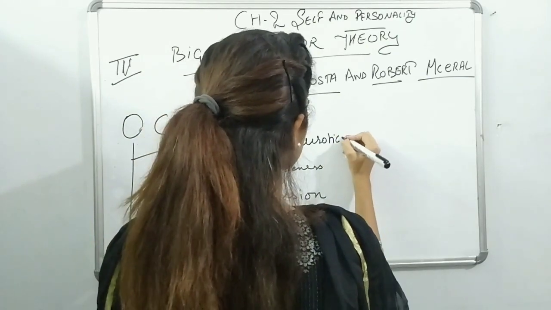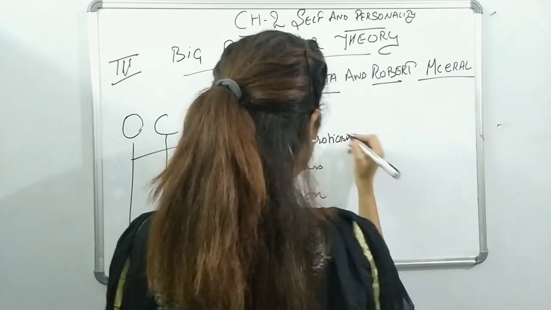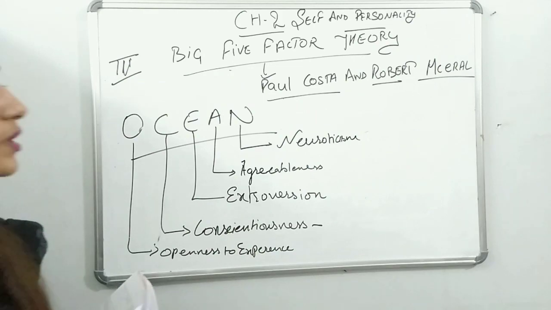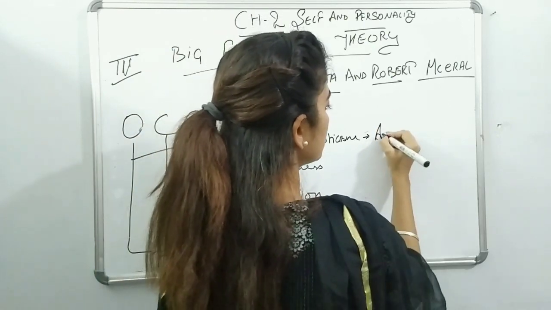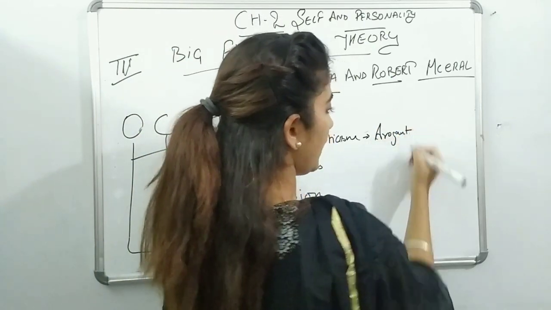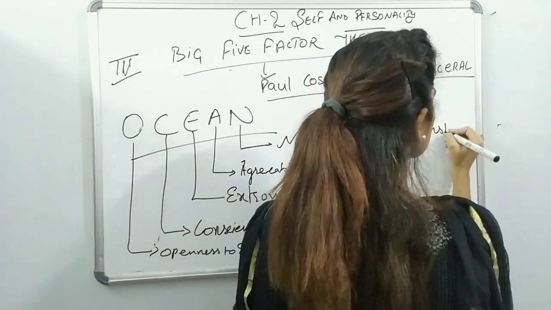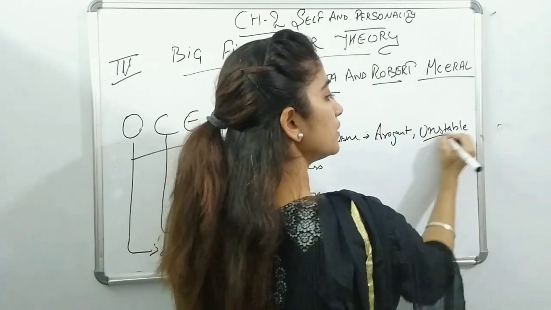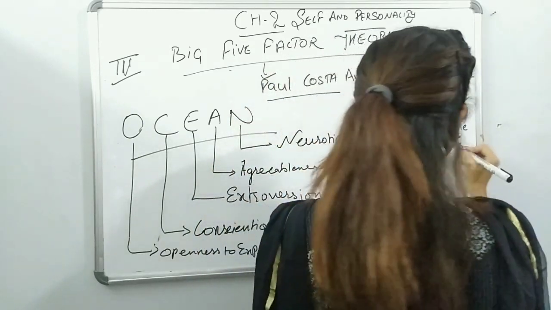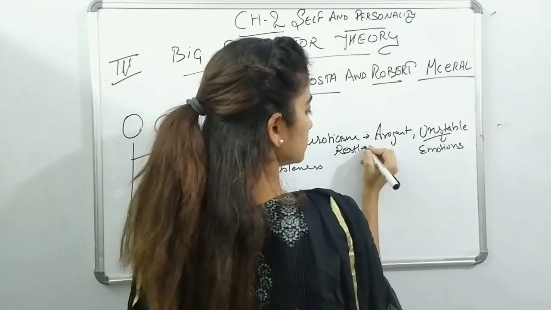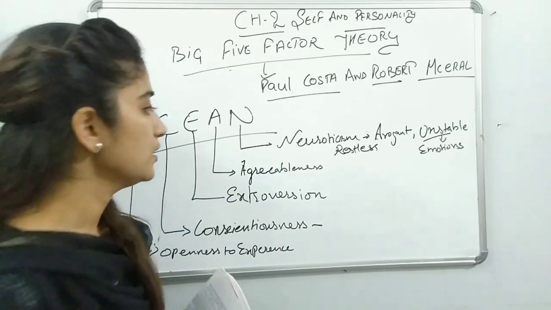Neuroticism is an arrogant type of personality, very unstable in emotions, restless. These are the basic characteristics of a neurotic personality.